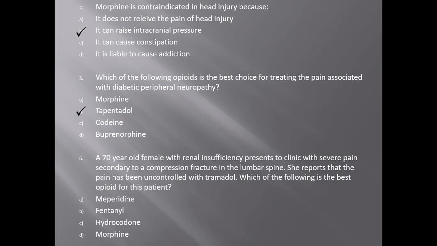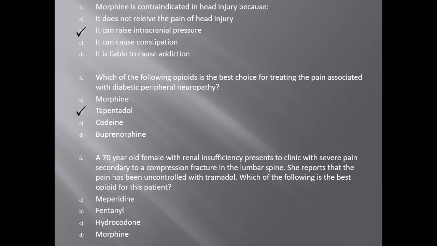Tapentadol has a dual mechanism of action. It is a mu agonist and norepinephrine reuptake inhibitor that has demonstrated effectiveness in treating the neuropathic pain. Morphine and buprenorphine would decrease some of the pain associated with neuropathic pain, but are not the best choices.